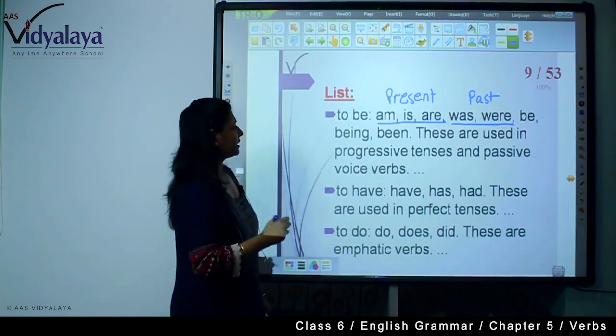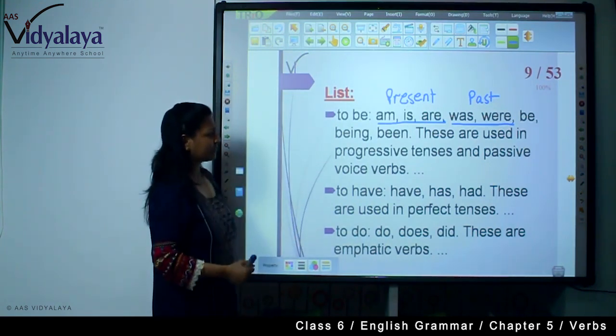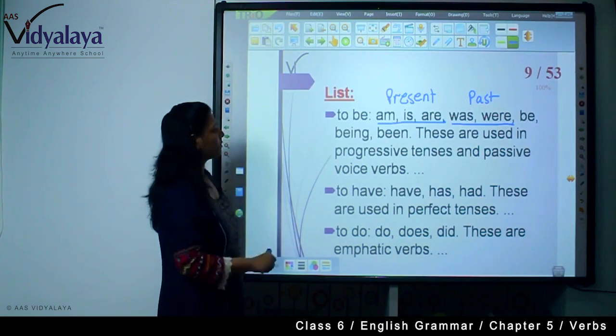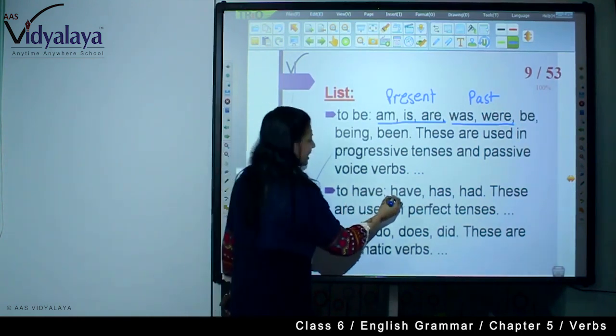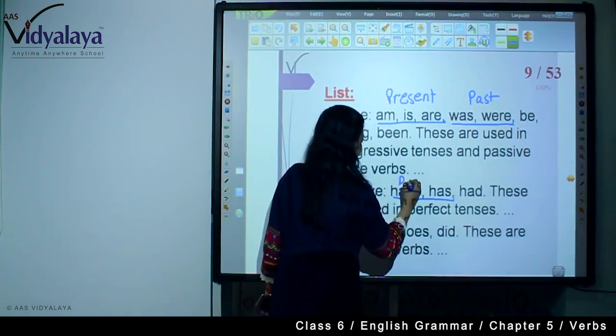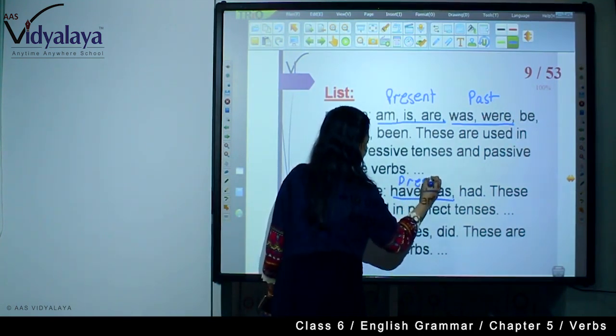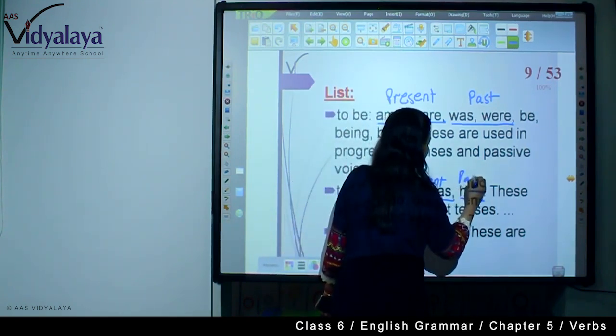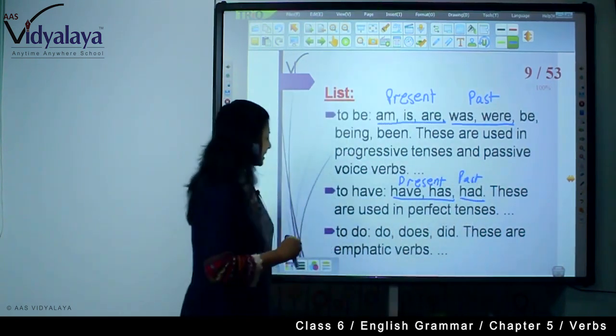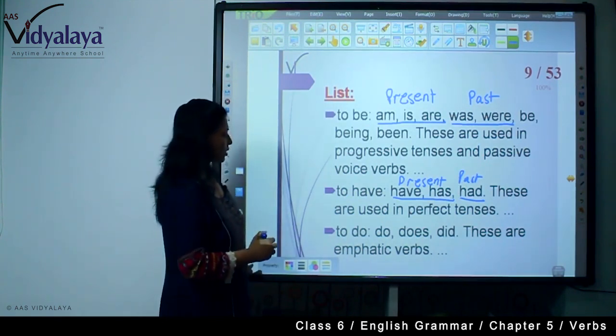Now being, these are used in progressive tense and passive voice. So in this way we see. Now to have, have and has, we write in present, it shows present tense. Had shows past. Now these are used in perfect tenses also.